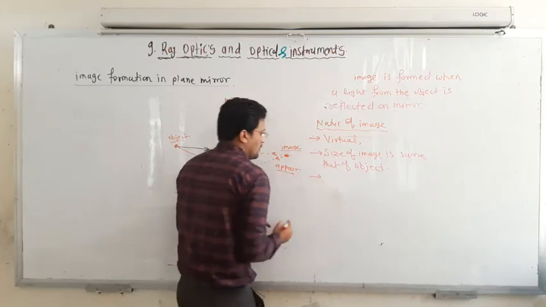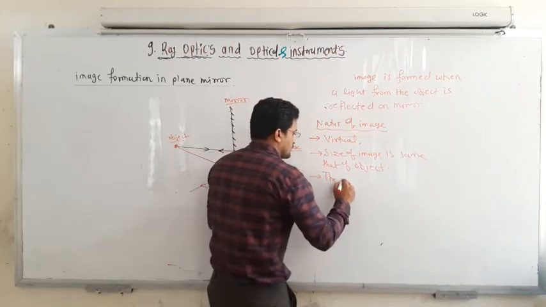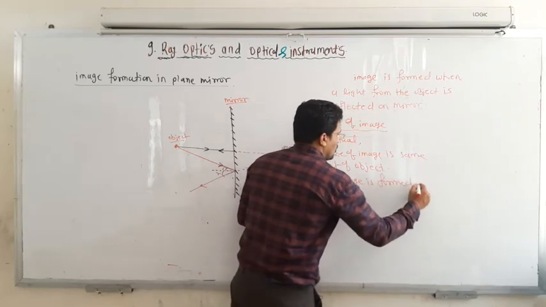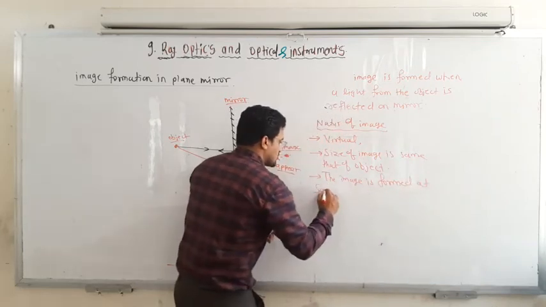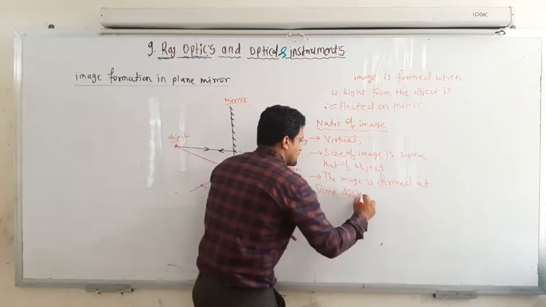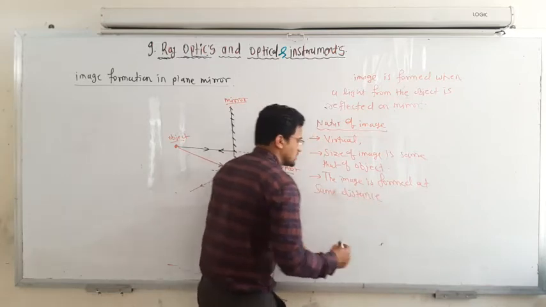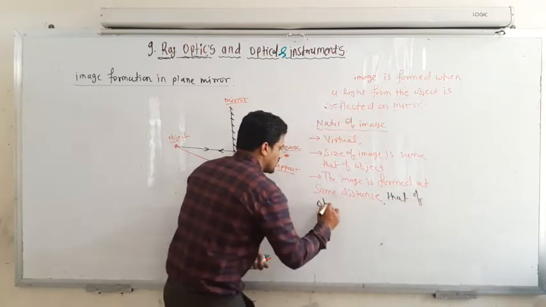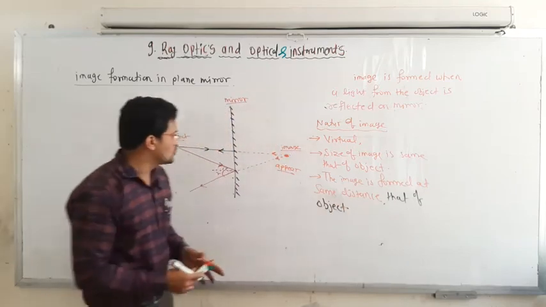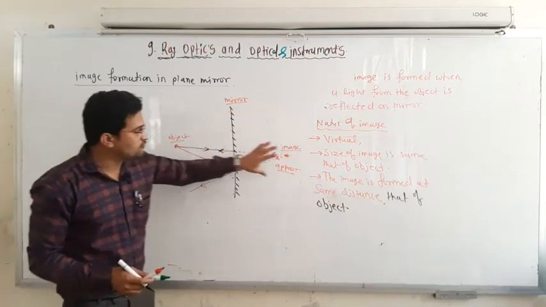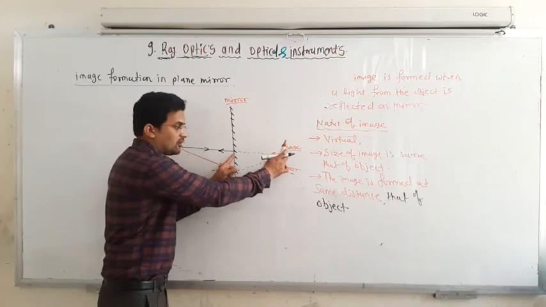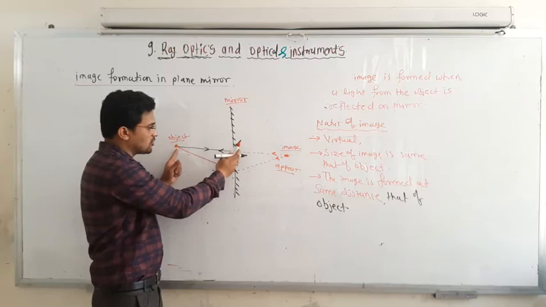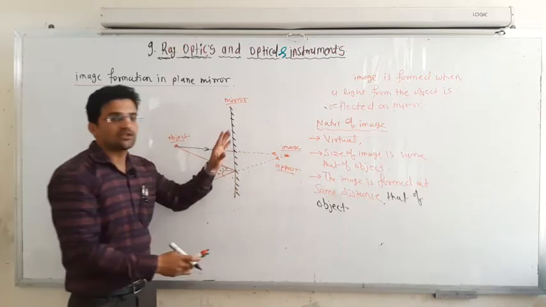And the next is the distance: the image is formed at the same distance as that of the object. So the image is formed at the same distance from the mirror, inside the mirror, as the object. So this is the object distance and this is the image distance, both are almost the same.